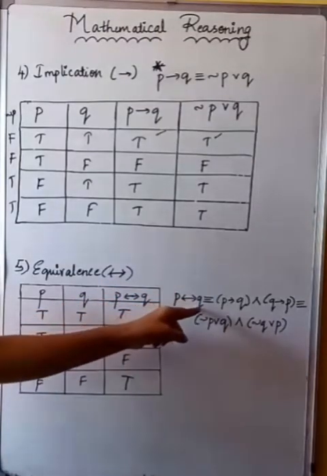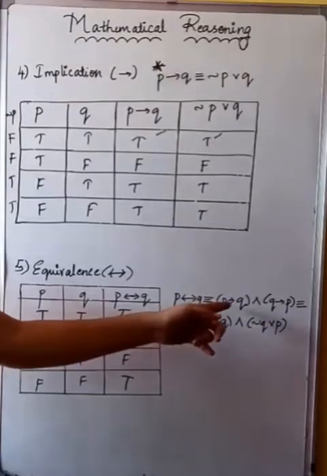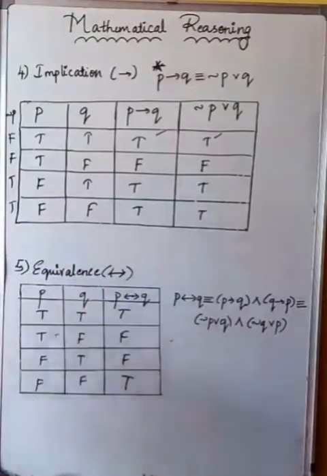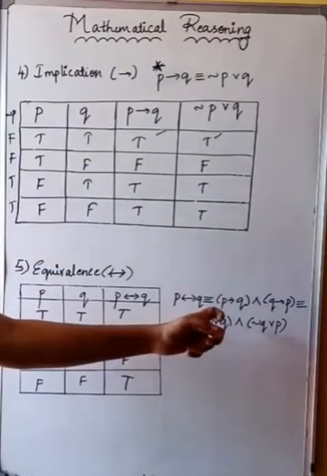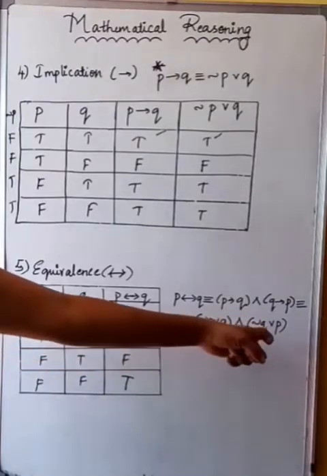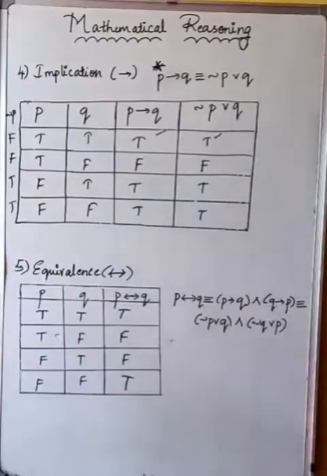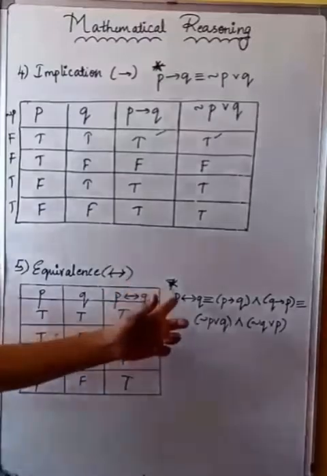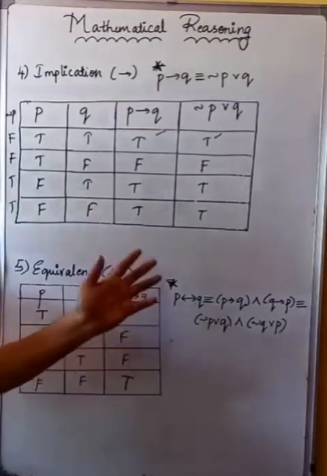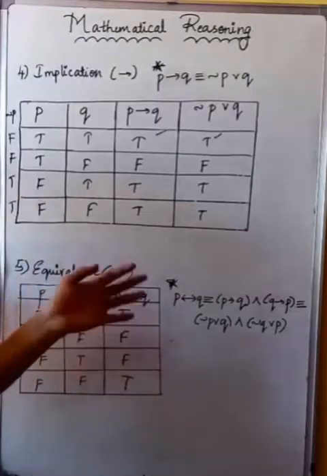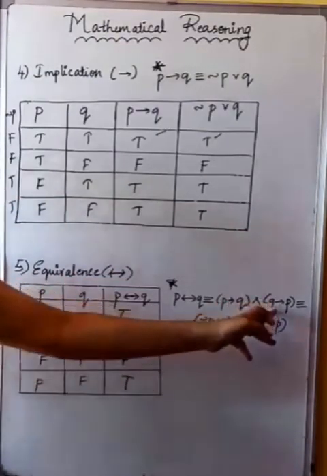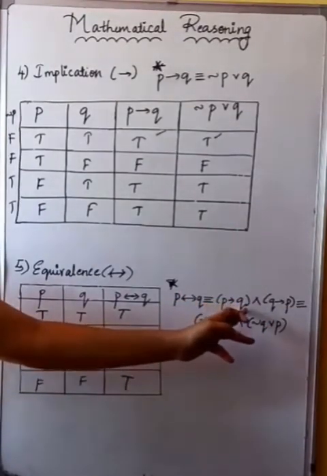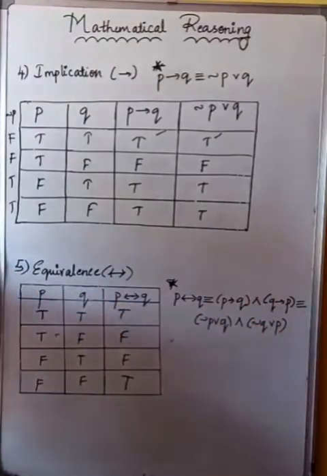When P is equivalent to Q, it is equal to P implies Q and Q implies P, which is equal to negation of P or Q and negation of Q or P. Is it clear? This will be very important for your competitive exams, which is biconditional, P equivalent to Q, or P biconditional to Q, or P double implication also you can tell. So in this case it holds good even for these four concepts which I have written here. P implies Q and Q implies P.